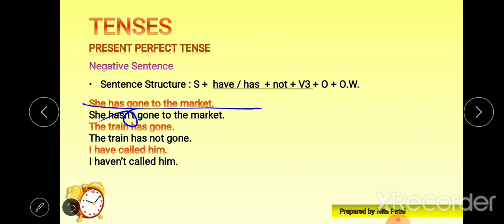Next example, the train has gone. The train has not gone. I have called him. I haven't called him. She has come. She hasn't come. Right? Like that.